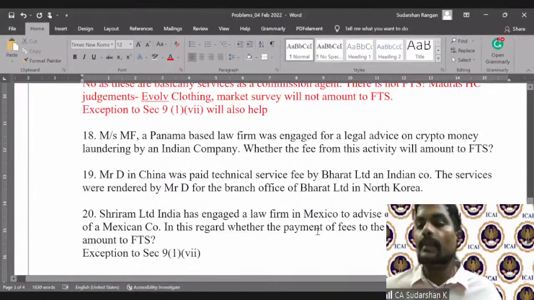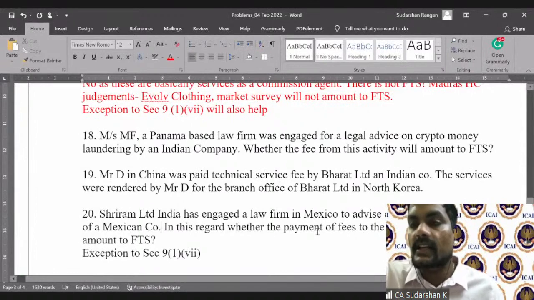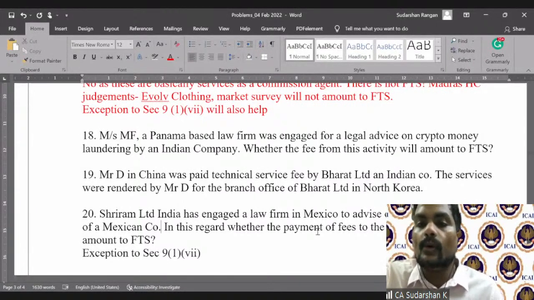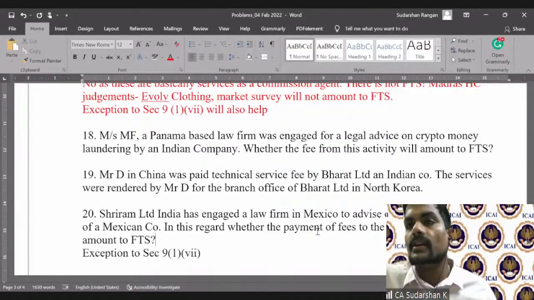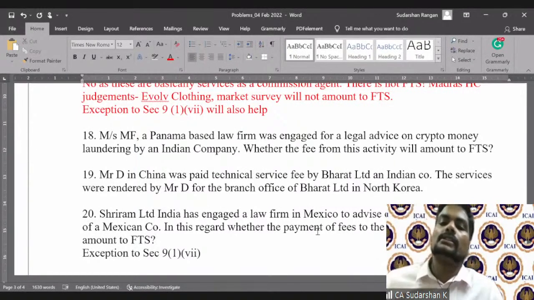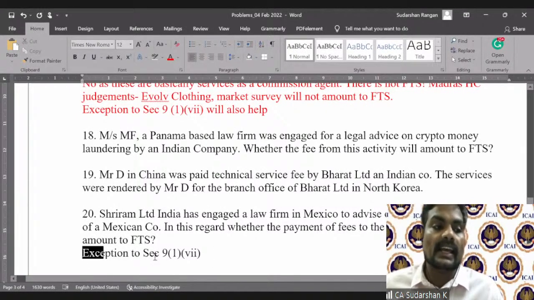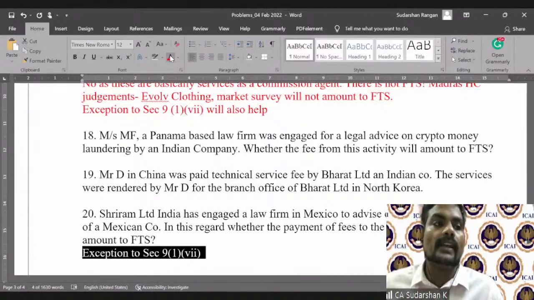In this regard, whether payment of fees to the Mexican law firm for due diligence, advisory, etc., will amount to FTS. The Madras High Court says this payment is made for the purpose of earning a source from outside India, because they are going to buy a Mexican company for capturing the Mexican market. So therefore, this is for a source outside India. Hence, the exception also becomes very important.